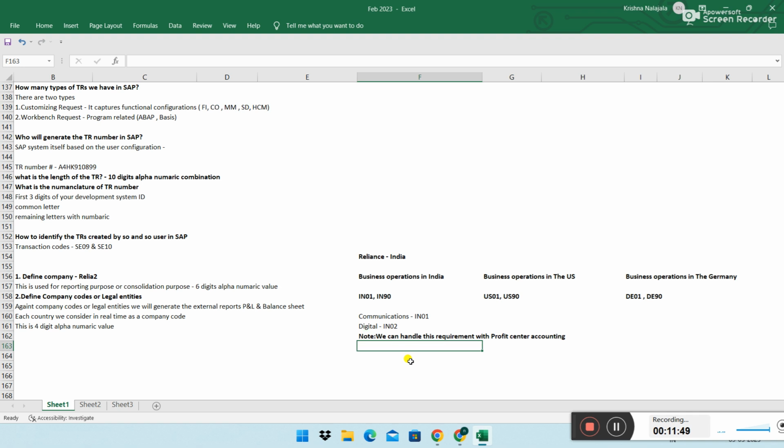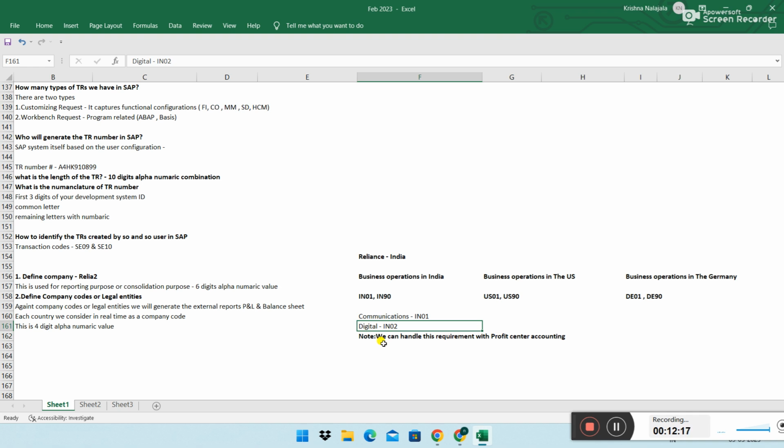We'll discuss what is meant by profit center accounting. So profit center accounting can handle the external reports. We can generate a P&L and balance sheet based on your business lines: communication, digital, fresh, whatever it be. You need not have multiple company codes. You can have one company code, but still you can get the reports based on your business line. That I'll explain to you later.